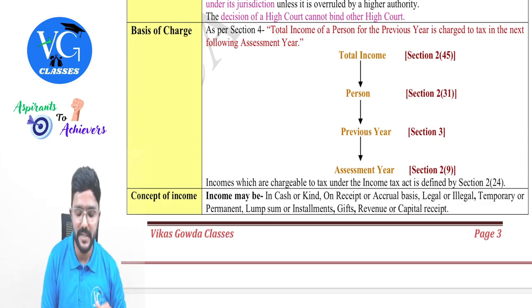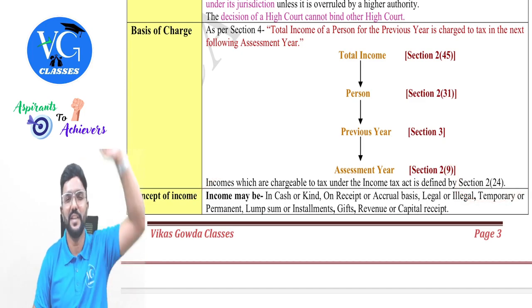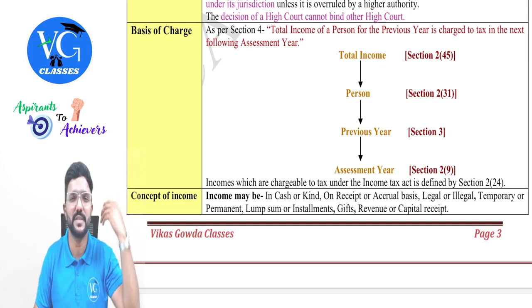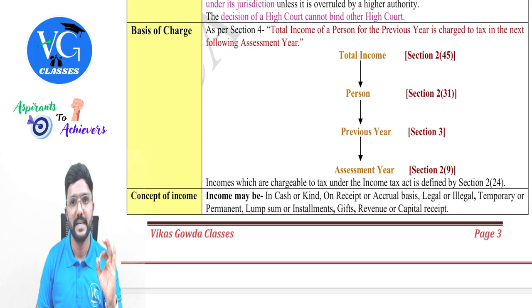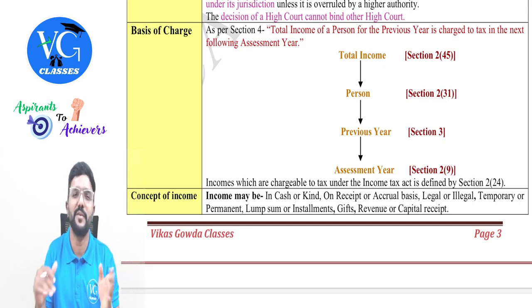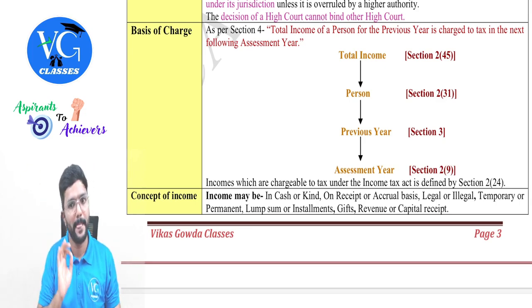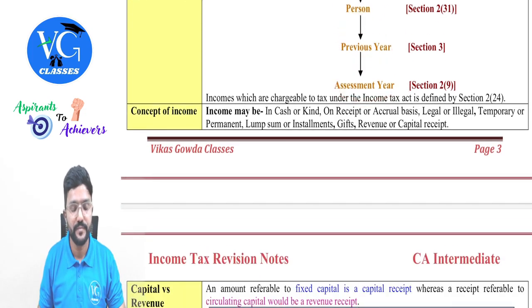Income is defined in section 2 clause 24, which is an inclusive definition. There is a list of incomes given under section 2 clause 24, which includes subsidy, incentives, or even capital gains income. All those are there, and it is not an end list. It is an inclusive definition. Here I have not given an income definition because we will be learning all those items under the respective heads. So, in other words, we will be learning one by one.